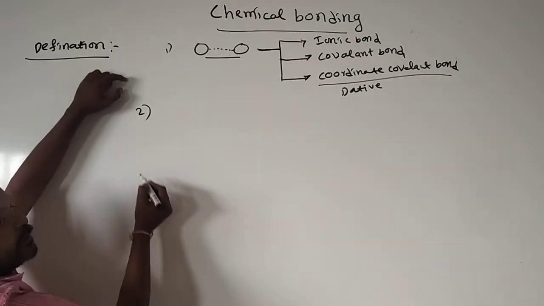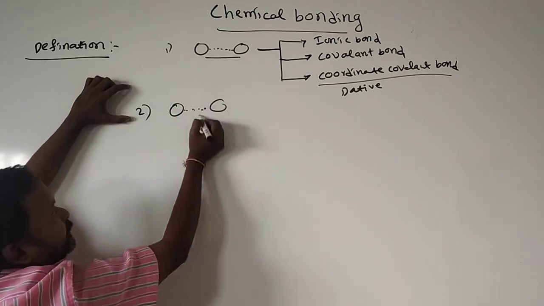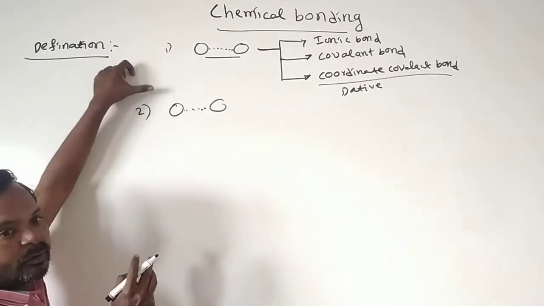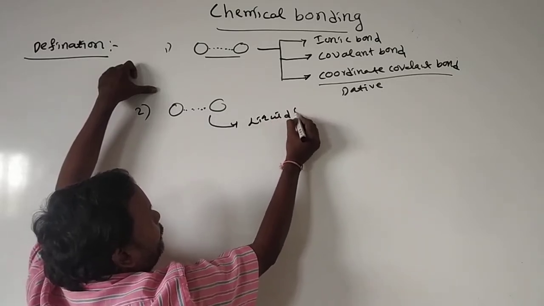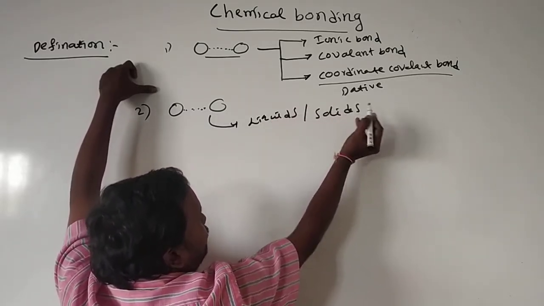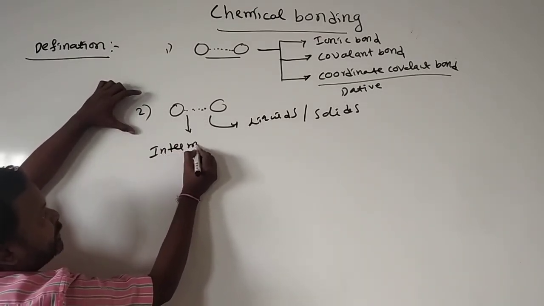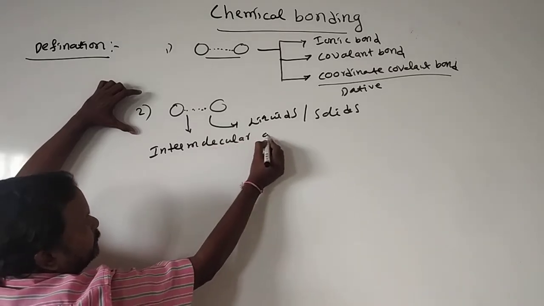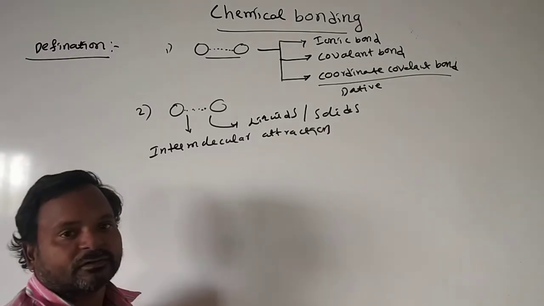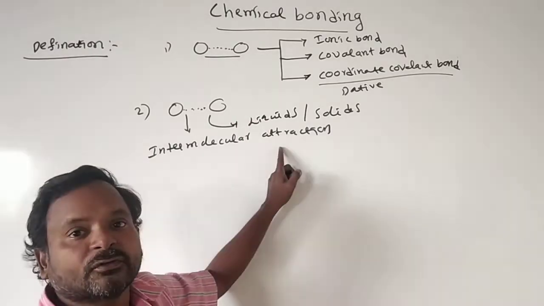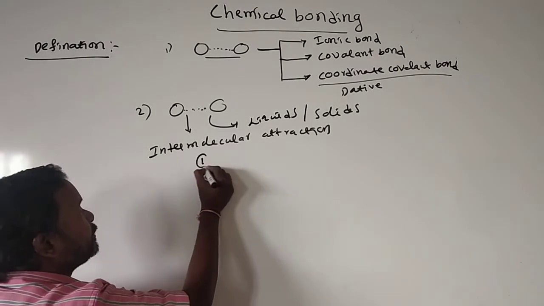One more type of attraction forces is there. If two molecules are having weak attraction forces between them, these are strong, these are weak. Attraction forces between two molecules lead to formation of liquids or formation of solids. This type of attraction forces we call intermolecular attraction forces. There are different types of intermolecular forces.